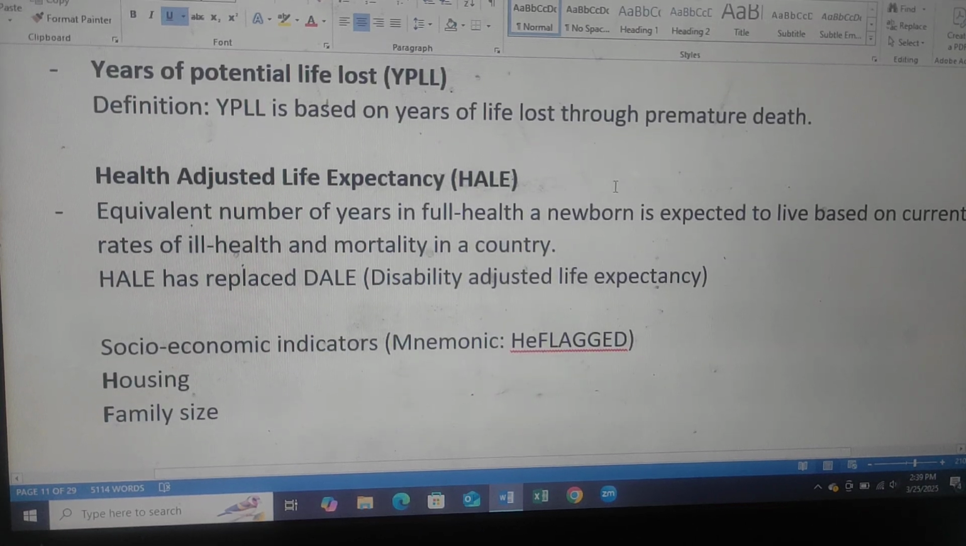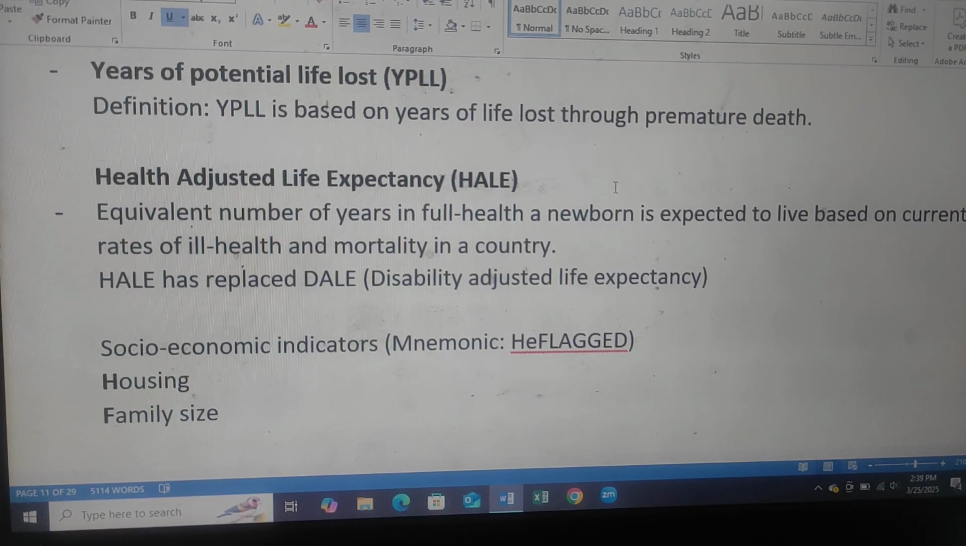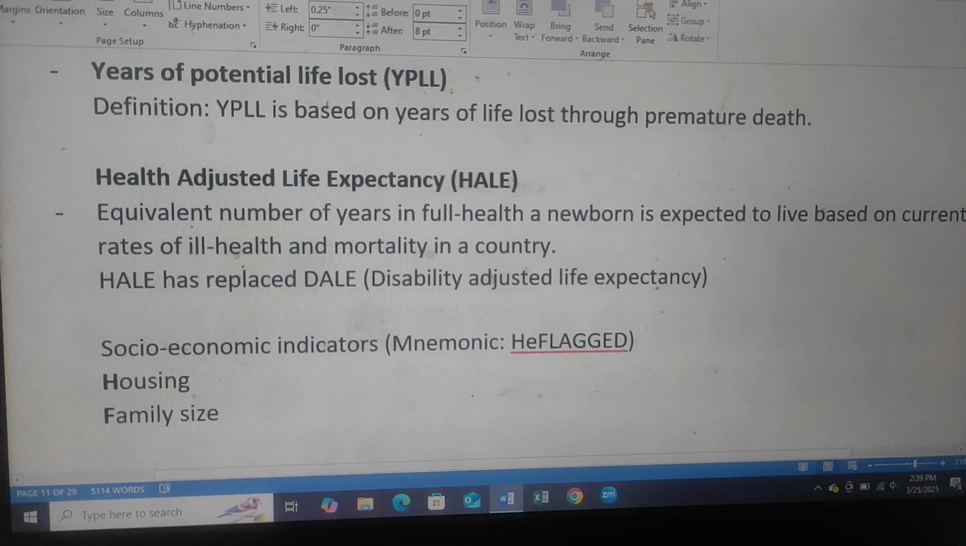Health adjusted life expectancy (HALE): equivalent number of years in full health a newborn is expected to live based on current rates of ill health and mortality in a country. HALE has replaced DALE, disability adjusted life expectancy. Socioeconomic indicators mnemonic.